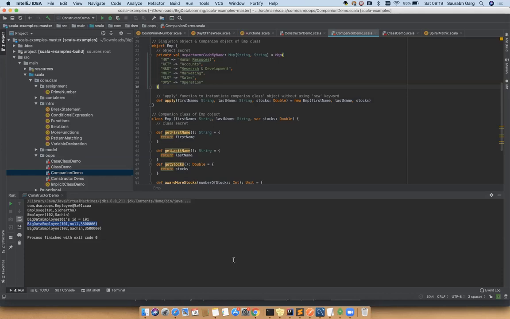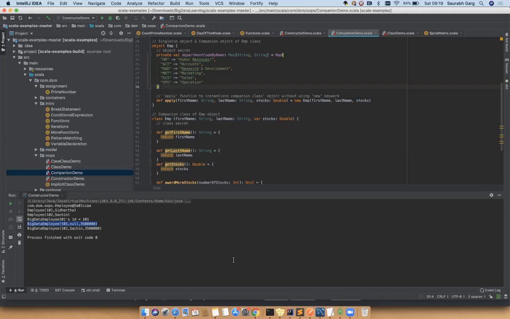Because use cases will be asked in every interview, they will give you some data set and you will be asked to do the analysis they're asking for. Those I always try to create examples around as well. So just try to finish this part; this should be sufficient. Okay, coming to the companion class and object.